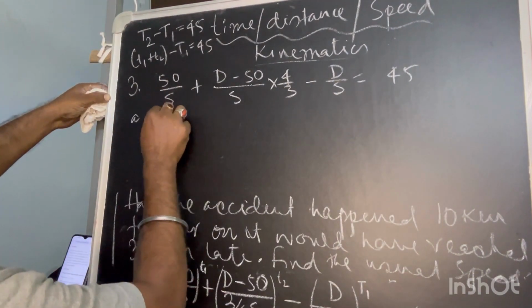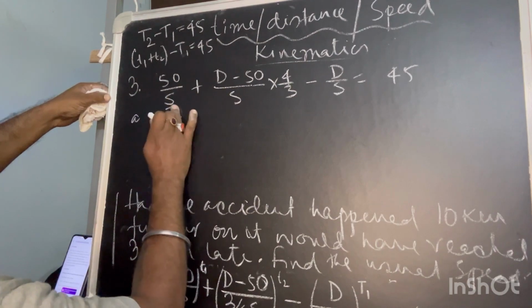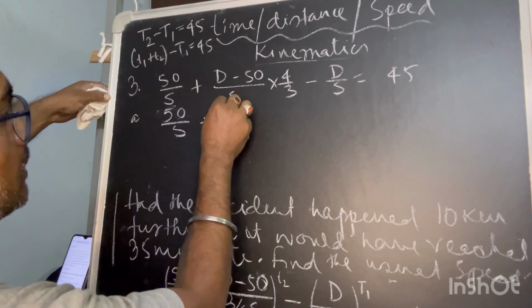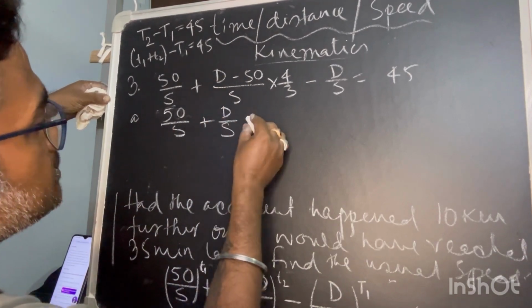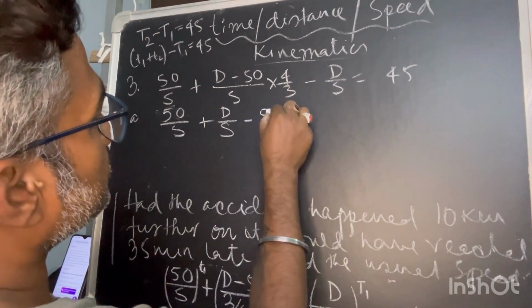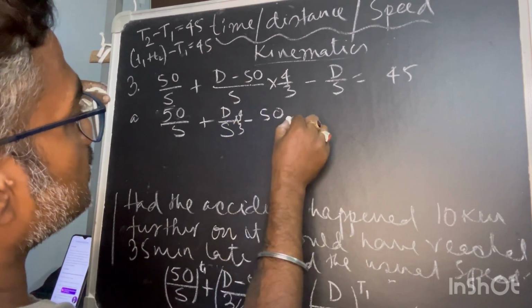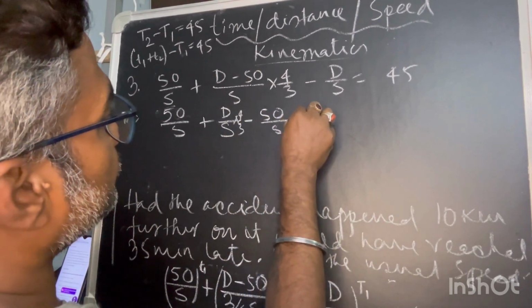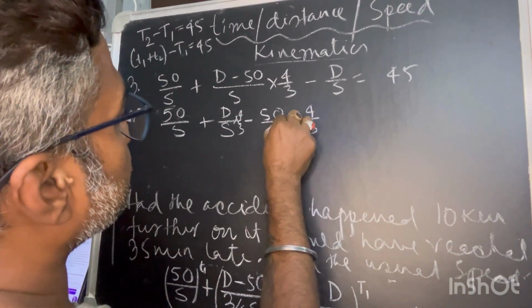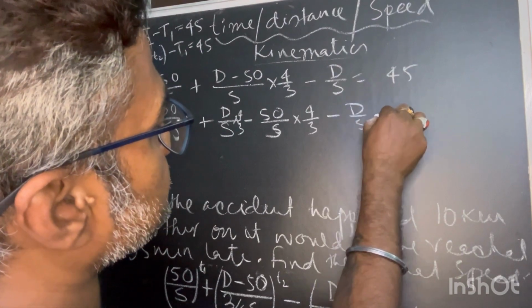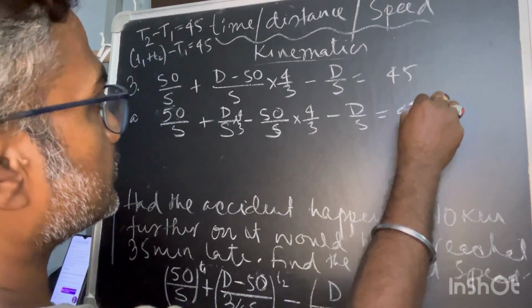Let me reduce it further. 50 upon S plus D by S minus 50. This will be multiplied by 4 by 3, 50 by S into 4 by 3, and minus D by S is equal to 45.